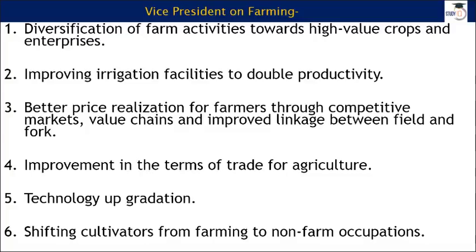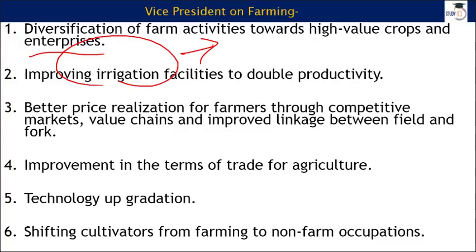So point number 1 is diversification of farm activities towards high value crops and enterprises. Like, there are many crops that you can grow and they can be used for beauty products, like for fragrance and perfumes and other things, and they fetch good money. The other thing is improving irrigation facilities. But when we talk about irrigation, you have to keep in mind that we need to follow this scientific method of less water, or you can say per drop more crop. This should be our formula. So it's not just digging more and more wells. It is about how we can use minimum water and create maximum yield.